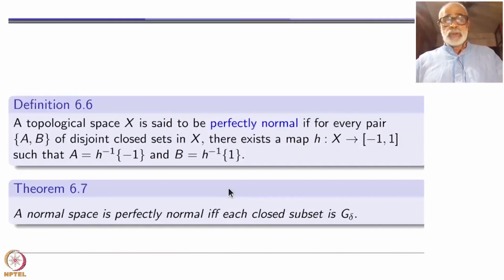So that is what we want to introduce now. A topological space X is said to be perfectly normal if for every pair A, B of disjoint closed sets inside X, there exists a map h from X to [-1, 1] such that A is the precise inverse image of -1 and B is the precise inverse image of 1.